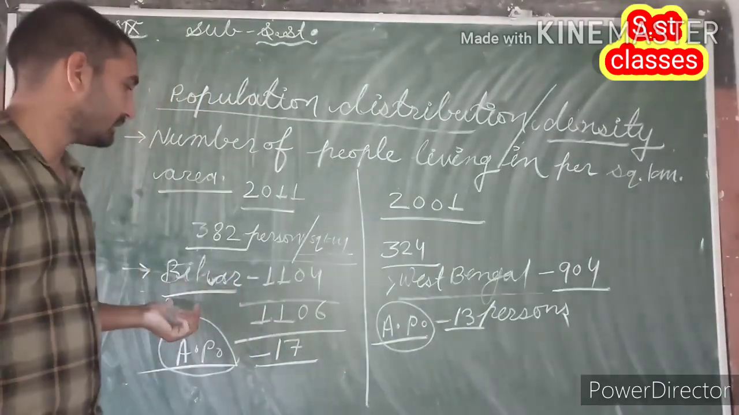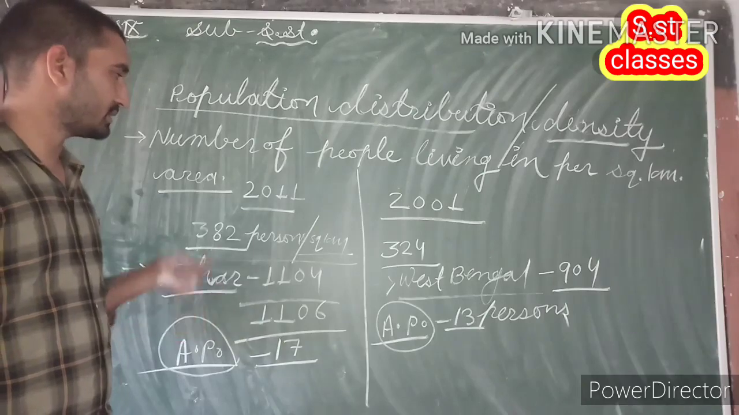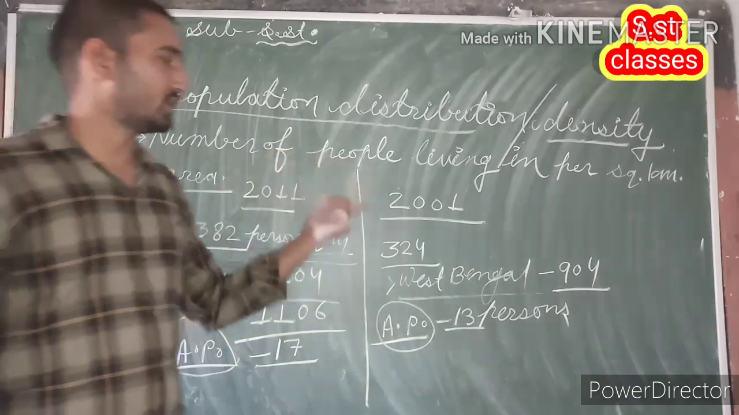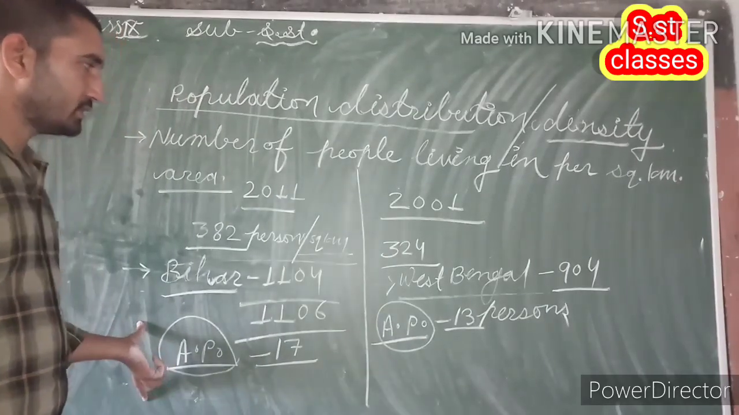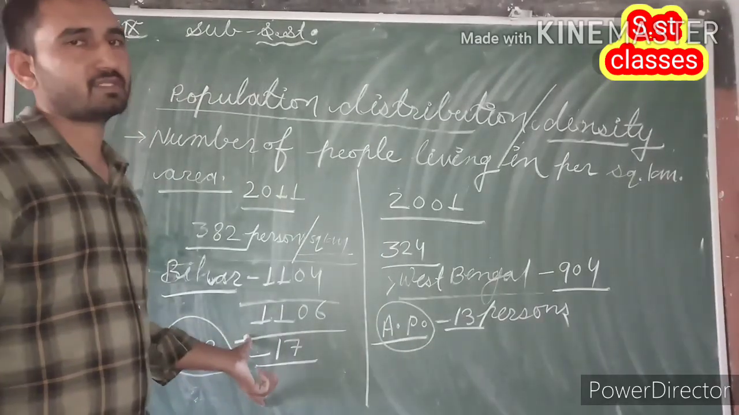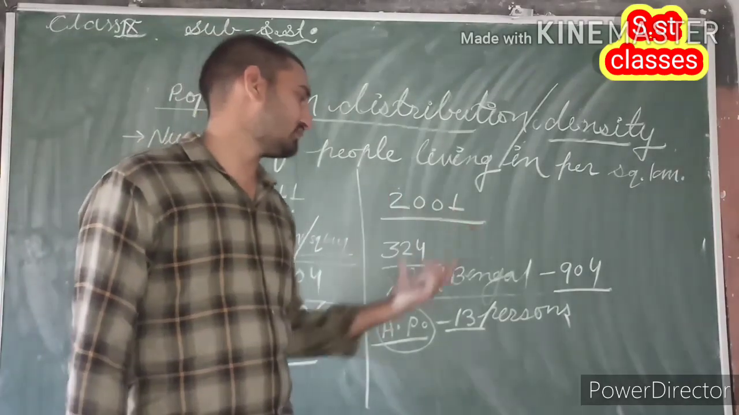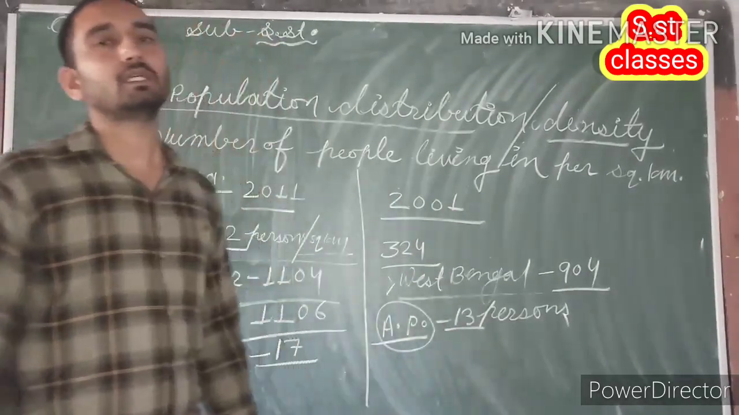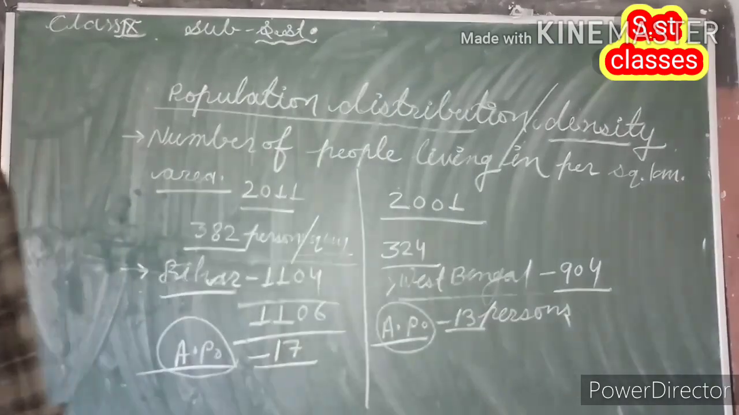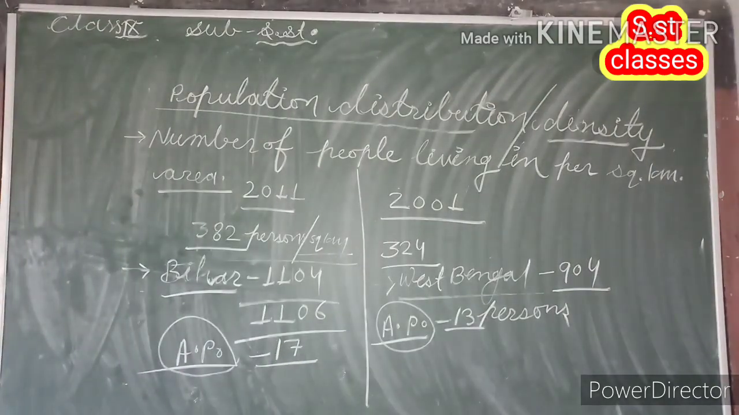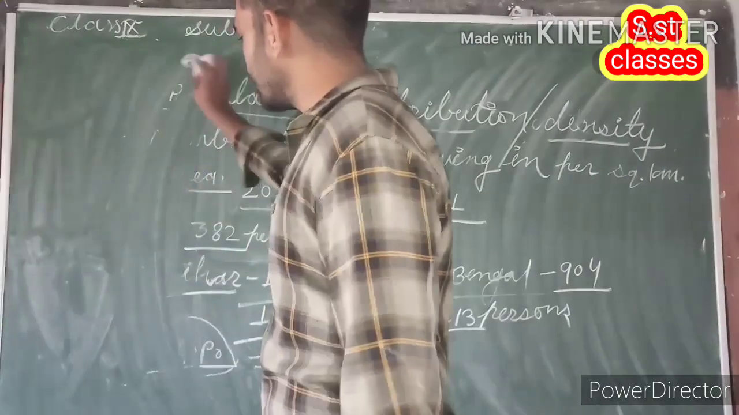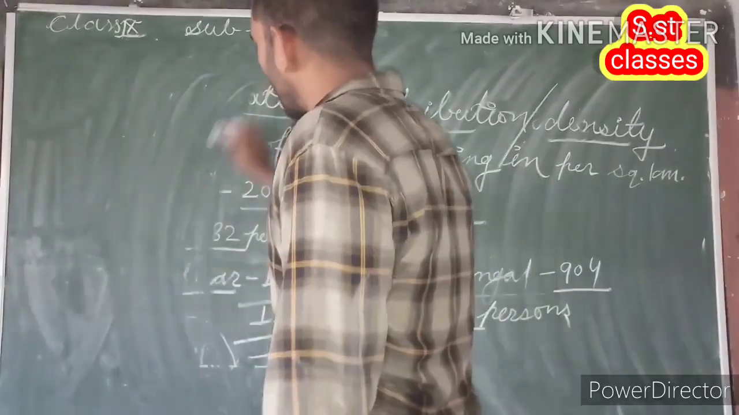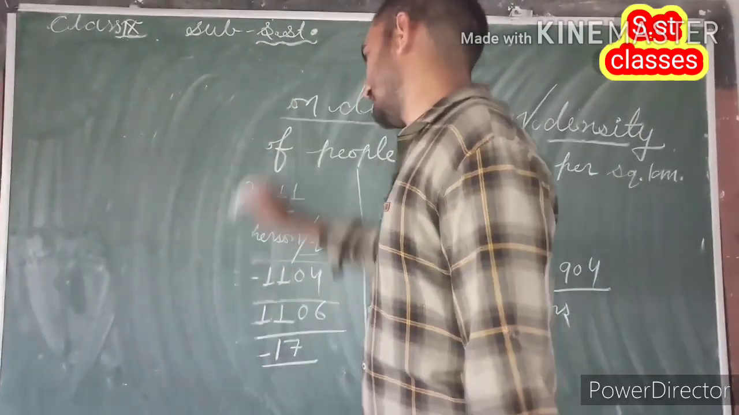persons. On the other hand, the state with highest population density in 2011 is Bihar, in 2001 West Bengal. The state with lowest population density in 2011 is Arunachal Pradesh with 17 persons. On the other hand, in 2001 Arunachal Pradesh with 13 persons. After discussing population density, as the next we are going to discuss the next kind of information which we obtain from census.